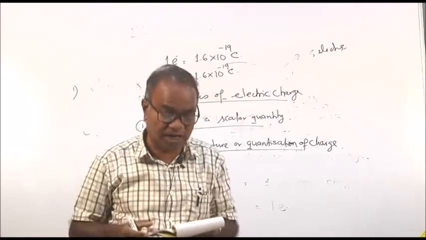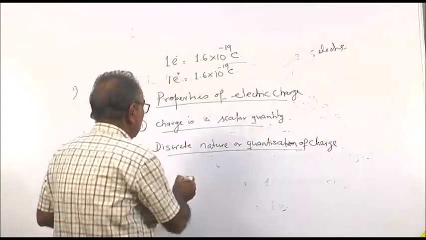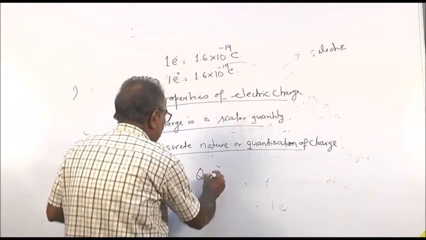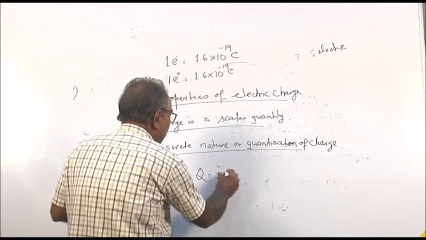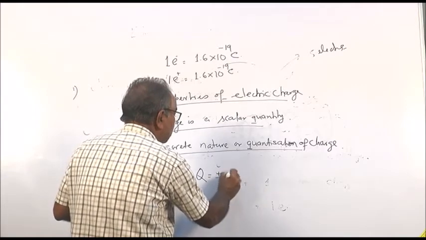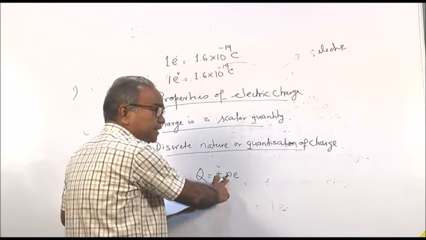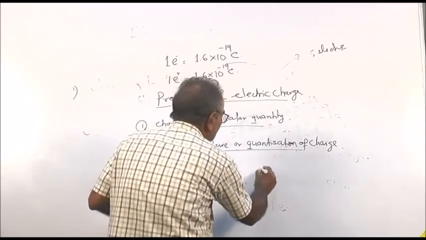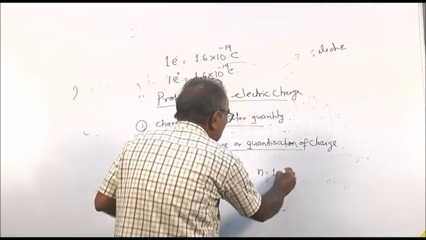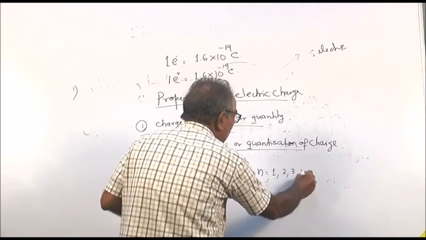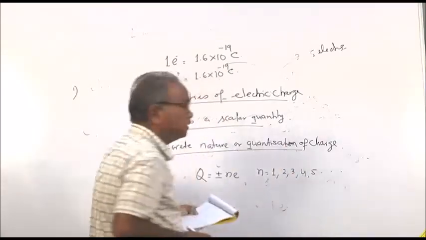So, mathematically we can write that Q is equal to plus or minus Ne. E is the minimum charge and N is an integer, that is N is equal to 1, 2, 3, 4, 5 like that.